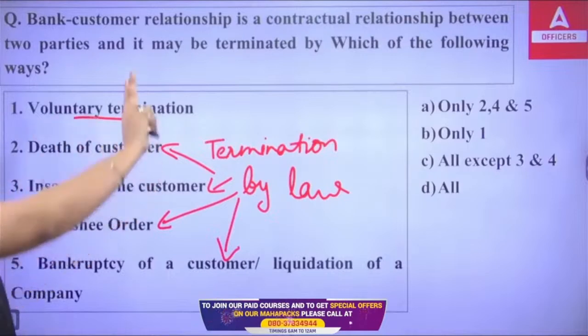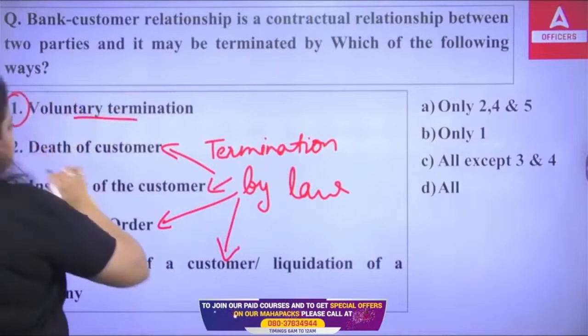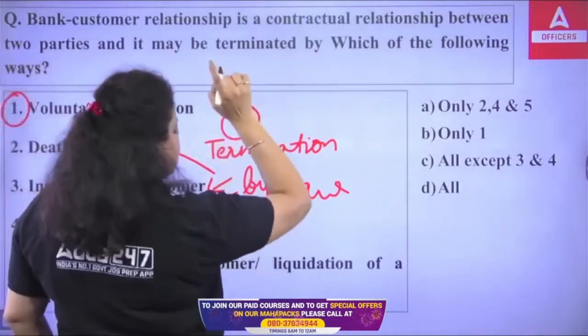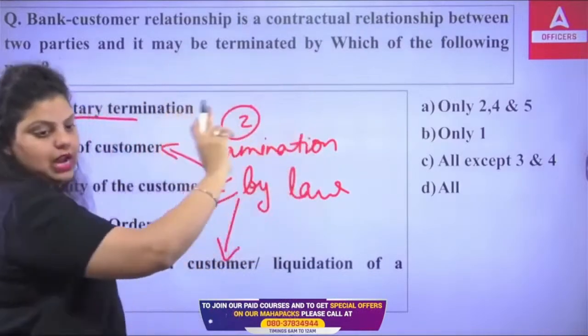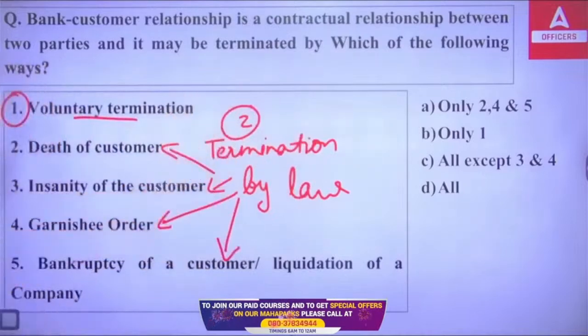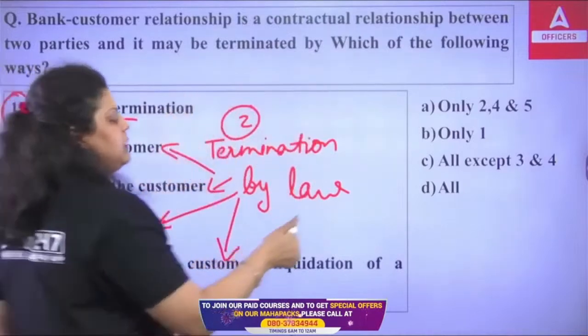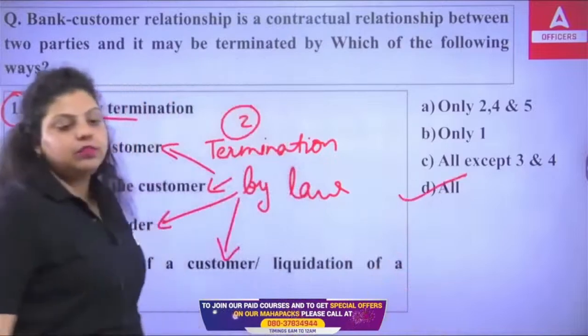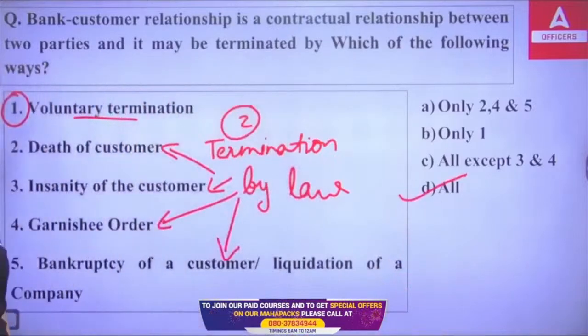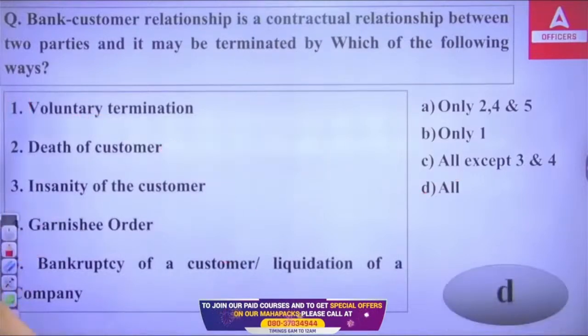So there are two ways only. The first one is voluntary termination and the second one is termination by law. The termination by law will cover all these activities. So the right answer will be D. All are the ways by which the termination of the contractual relationship between the bank and a customer can be done. The right answer is D. Next.